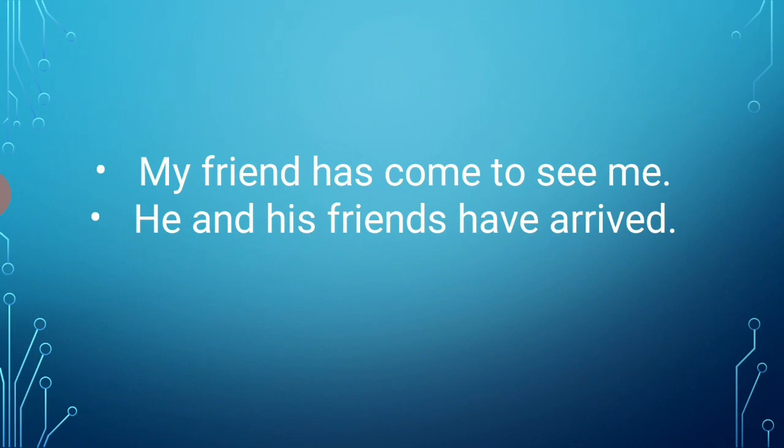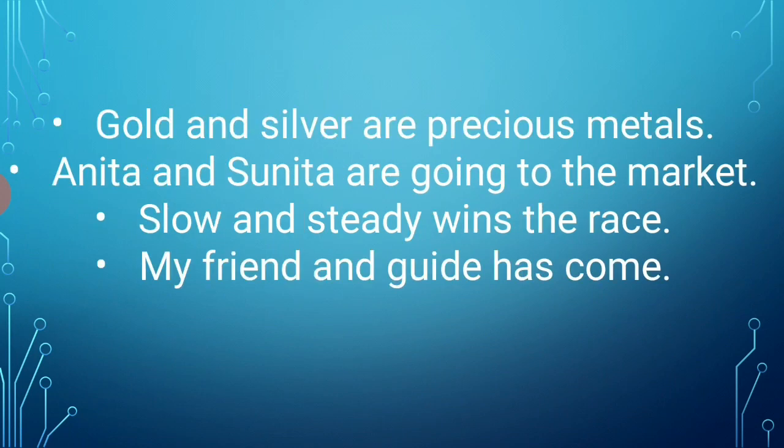And he and his friends over here is the subject in the second example. So it is plural, therefore the verb is also plural, have arrived. So you should remember this thing, that a verb must agree with its subject in number and person. Some really important or general rules for agreement of the verb with the subject. There are various rules,